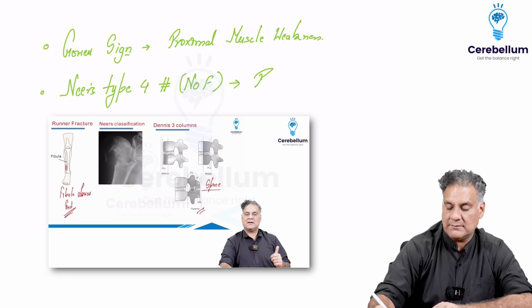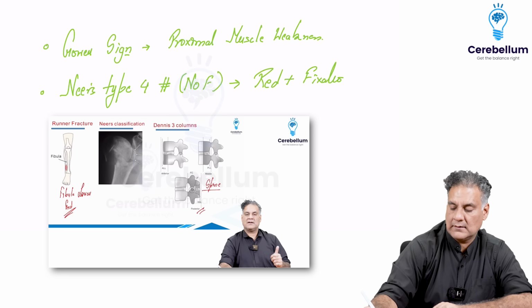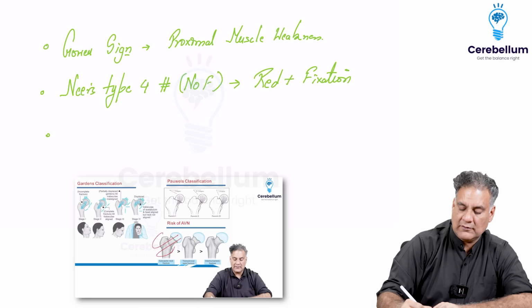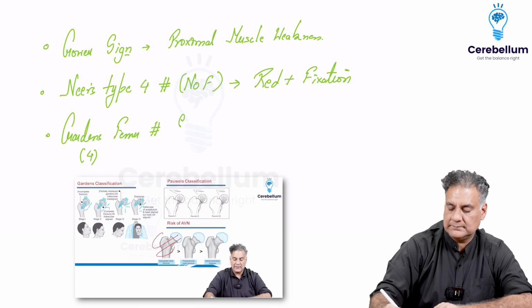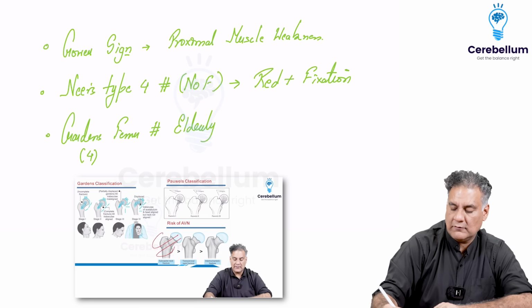I will do reduction plus fixation. And third, they say was Garden's type 4 fracture of femur in the elderly. What will you do? Answer is hemiarthroplasty.